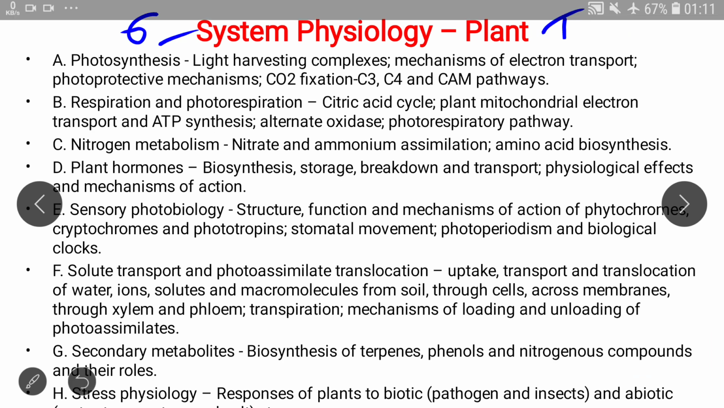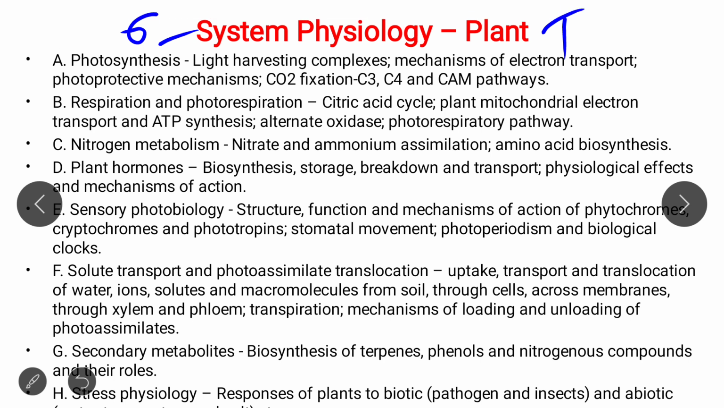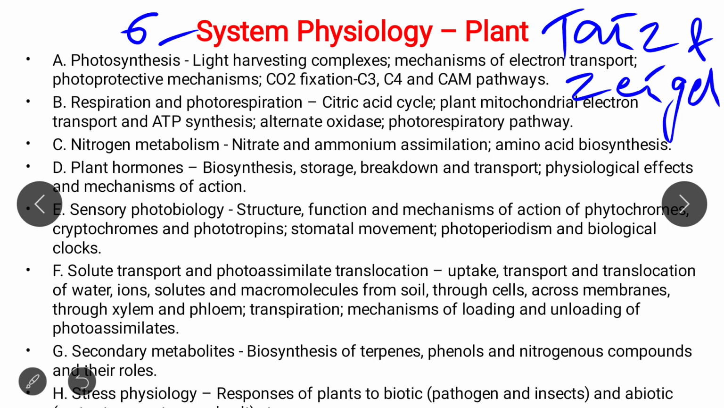You just read it from the book Taiz and Zeiger, and this module is very important from the examination point of view. You get lots of questions from this module: nitrogen metabolism, plant hormones, sensory photobiology, solute transport, secondary metabolites, photosynthesis, respiration, photorespiration. We are going to make videos on all these important topics that I mentioned here. So don't worry, just follow Biosmart Academy and share this channel. You get all the free videos for this module.